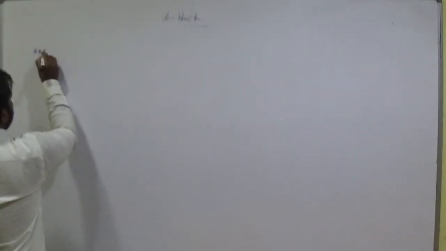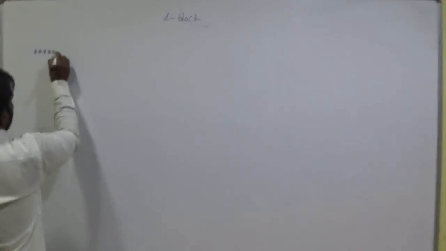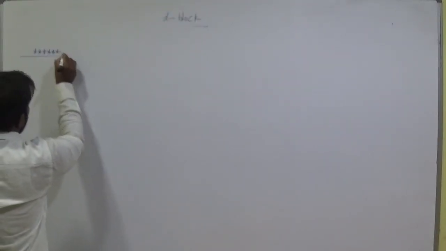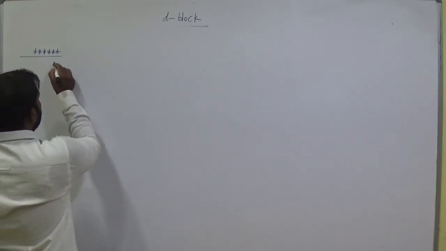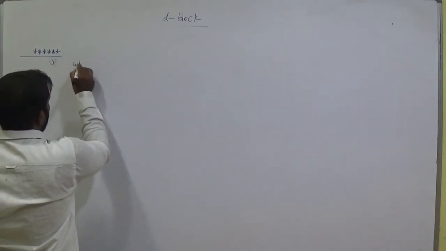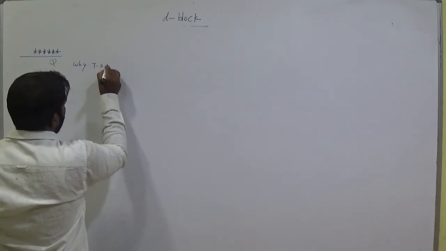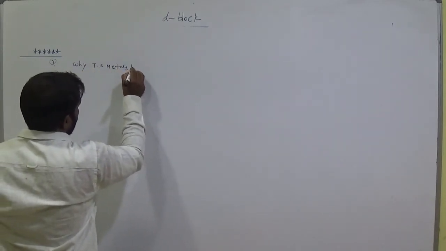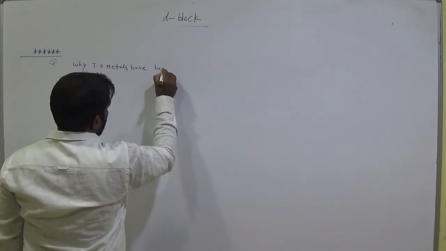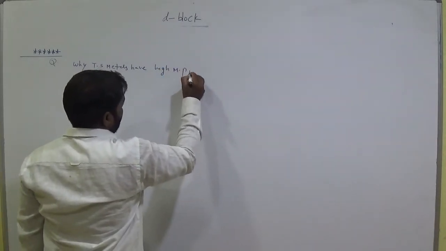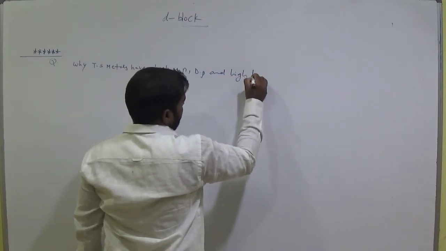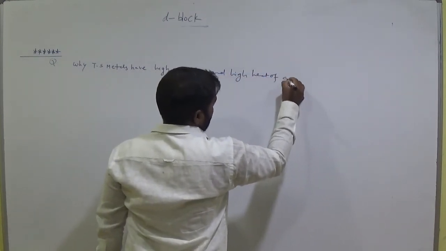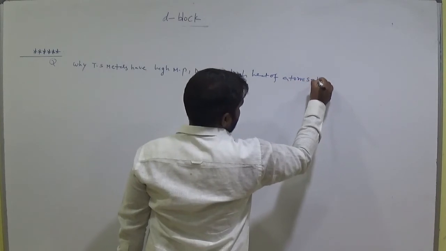And let's see the next important topic here. Write the question. Why do transition metals have high melting point, boiling point and high heat of atomization?